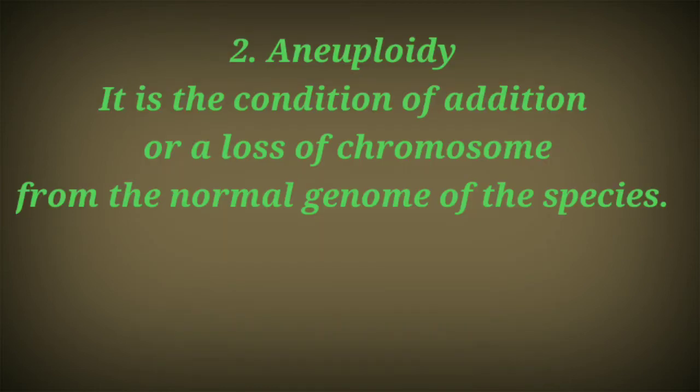Now let's come to aneuploidy, which is also called heteroploidy. It is the condition of addition or loss of chromosomes from the normal genome of the species. So here either addition or loss of a chromosome may take place. In case of polyploidy, the total set of chromosomes is increased, but here it can be either addition or loss of a chromosome from the normal genome of the species, and it can be of the following types.